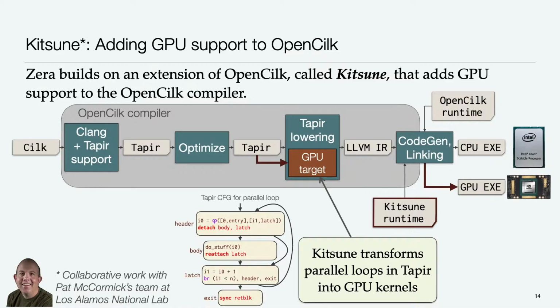It'll do that because there was a directive to offload? Currently, it does this because there's a directive to offload, yes. We're not going so far as to automatically recognize parallel loops that we think would be good for GPUs. That's future work.